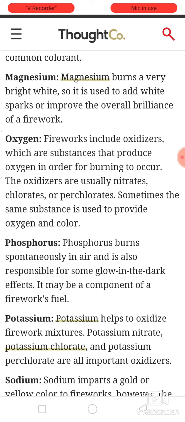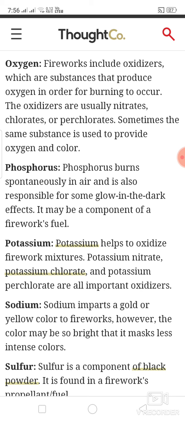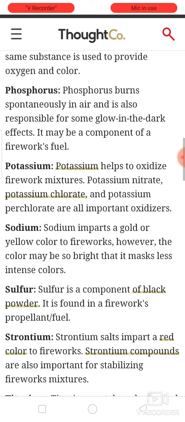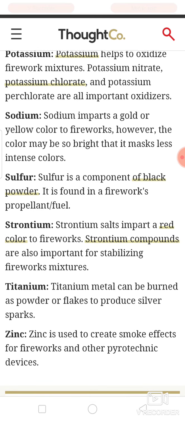fire, always supports the firework. And phosphorus burns spontaneously in the air and is also responsible for some glow in the dark effects. It may be a component of a firework. Potassium also produces firework mixtures, and sodium is also used for yellow color. Sulfur is also used as a component of black powder, and strontium is used for red color fireworks. Strontium compounds are also used in firework mixtures.